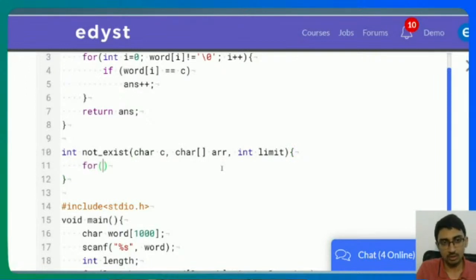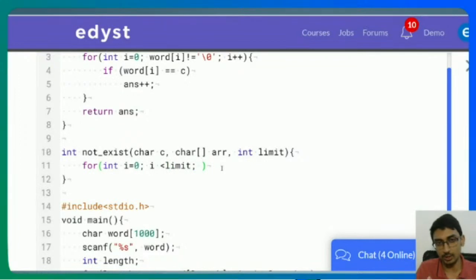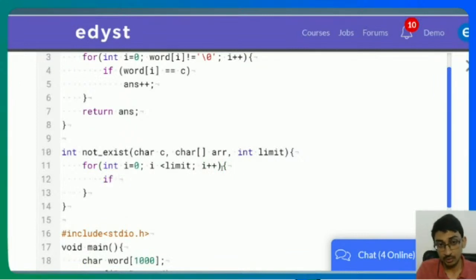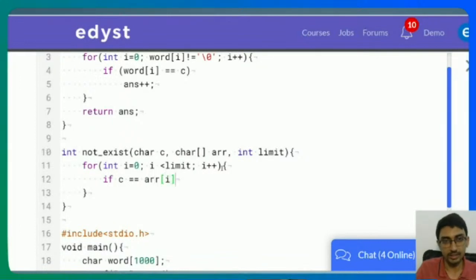So we'll go for int I is equal to 0, I less than limit. Why limit? Because I have only that many answers, so I'm going to check only that many numbers. There's no point going beyond that. I plus plus. But I'm going to check if C equal to ARR of I. We can keep this as word also, just to make it simpler. Word of I.